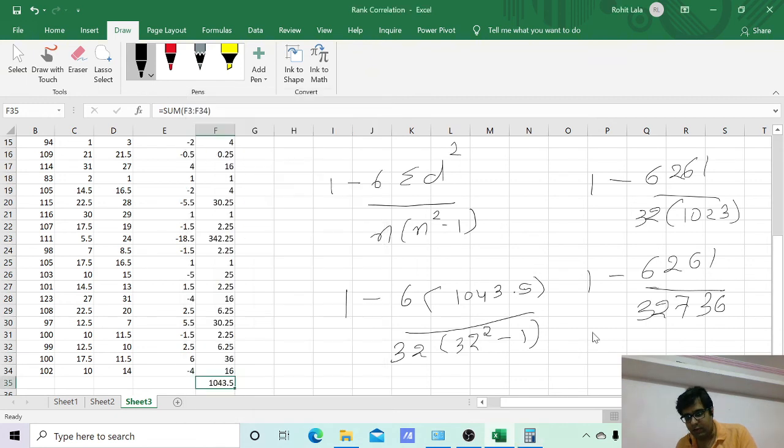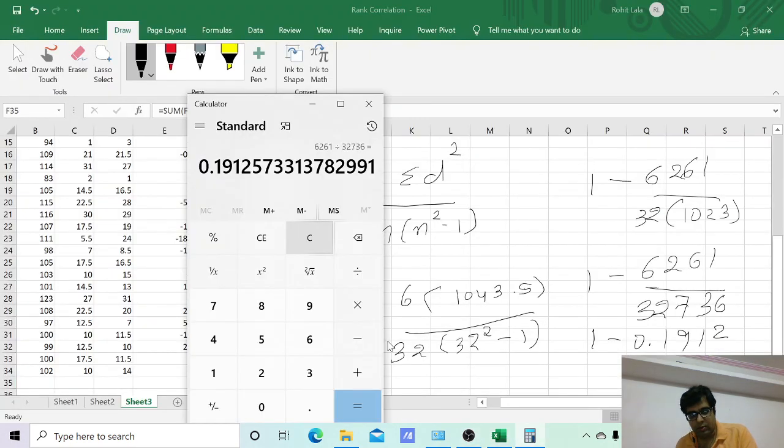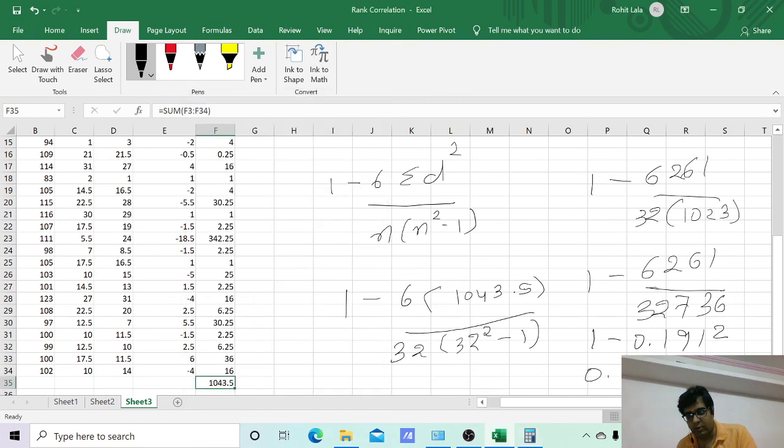So 1 minus 0.1912 is 0.8088. So this is our answer.